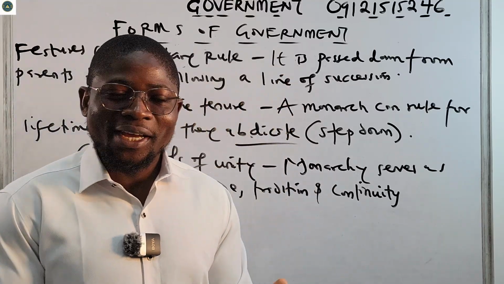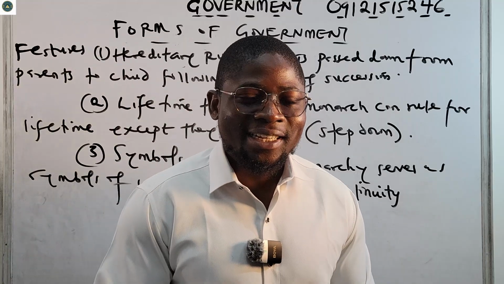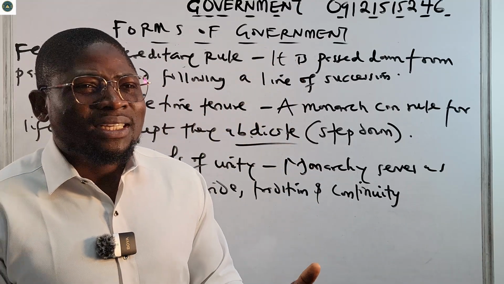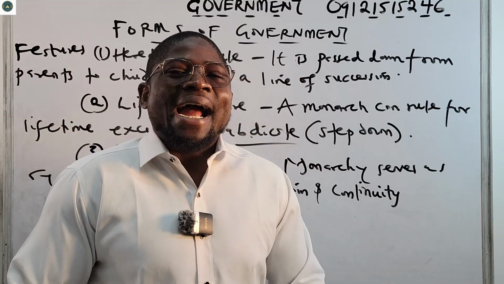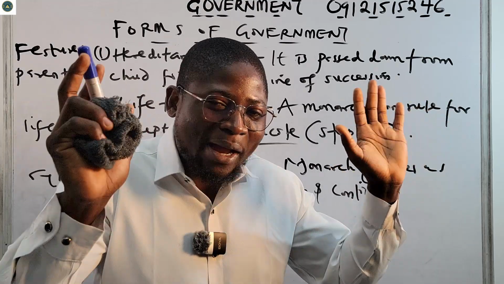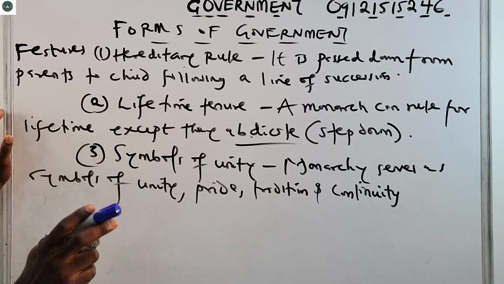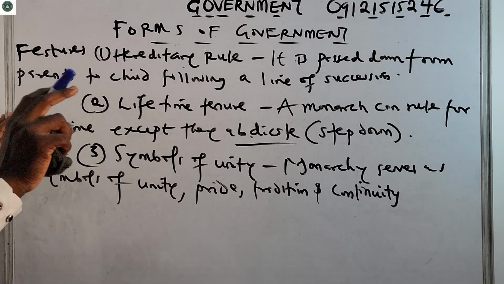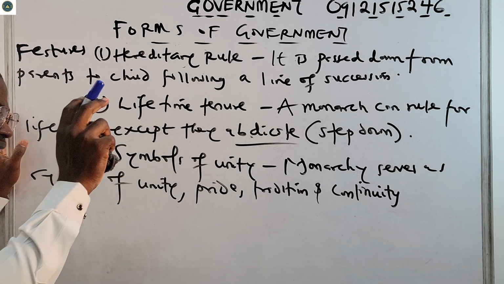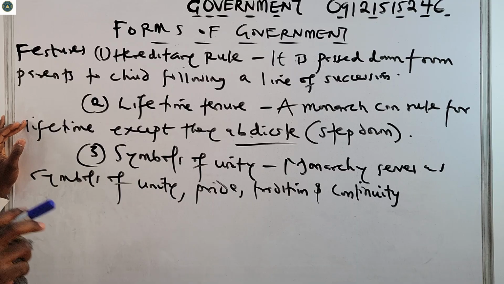Anywhere they go, 'my prince, my queen.' So they serve as a symbol of pride. That is another wonderful feature of monarchy.